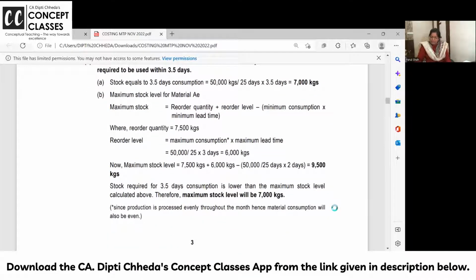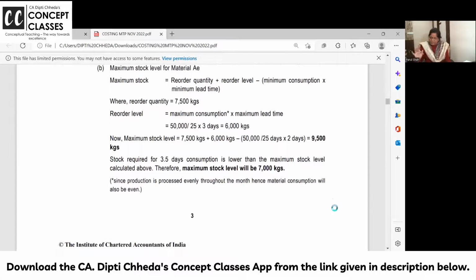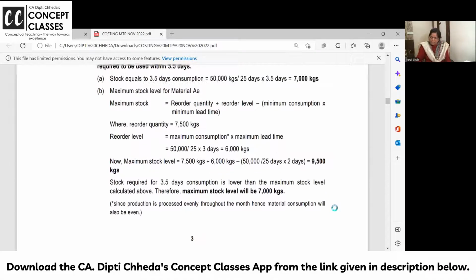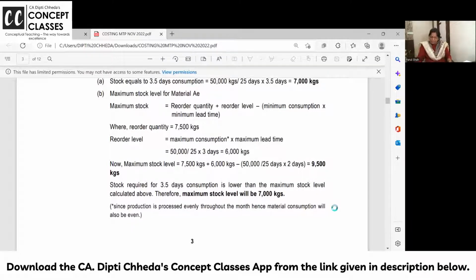And if you keep it 3.5 days, this material gets obsolete. 50,000 kg is needed for 25 days. Per day, 2,000 kg is needed. And in 3.5 days it will become obsolete. So there is no benefit in keeping more than 7,000 kgs of stock. So what is your maximum stock level? 9,500. But stock required for 3.5 days is lower than the maximum stock level. Therefore, maximum stock should be kept as 7,000.